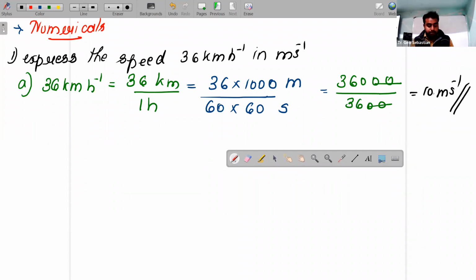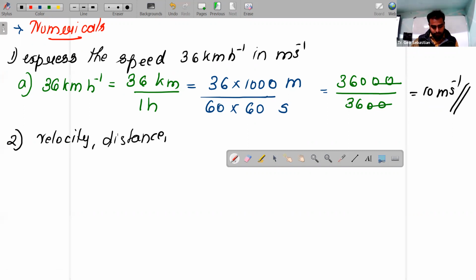So this type of conversion questions they can ask. Now another question they can generally ask. This is not numerical, theoretical only. Just write velocity, distance, acceleration, work, mass, retardation.